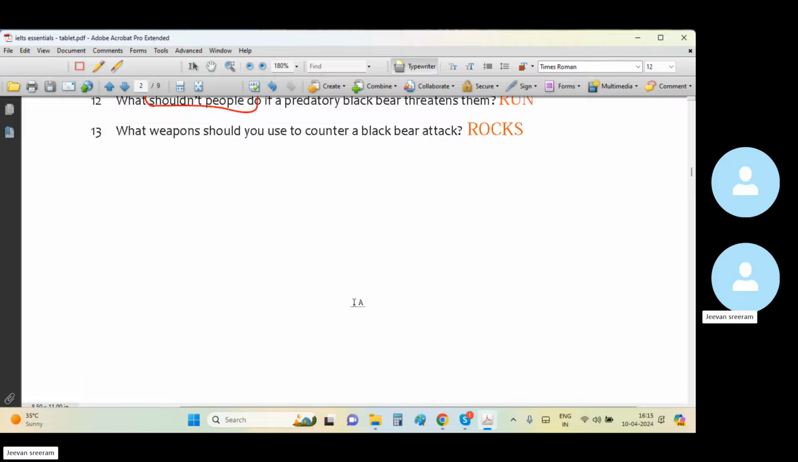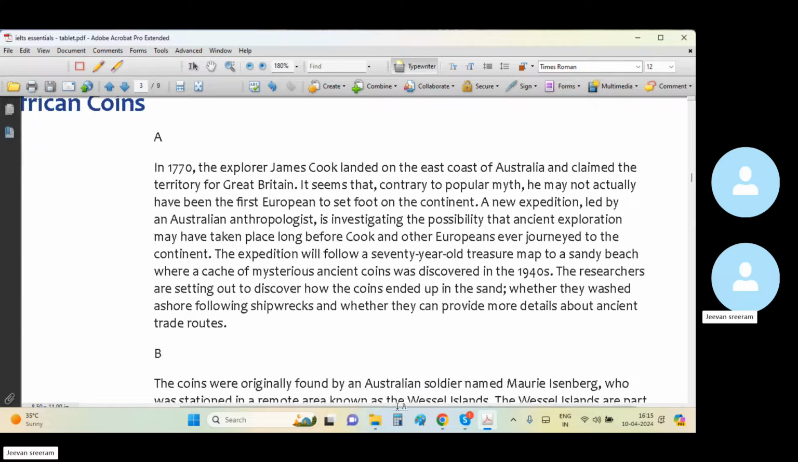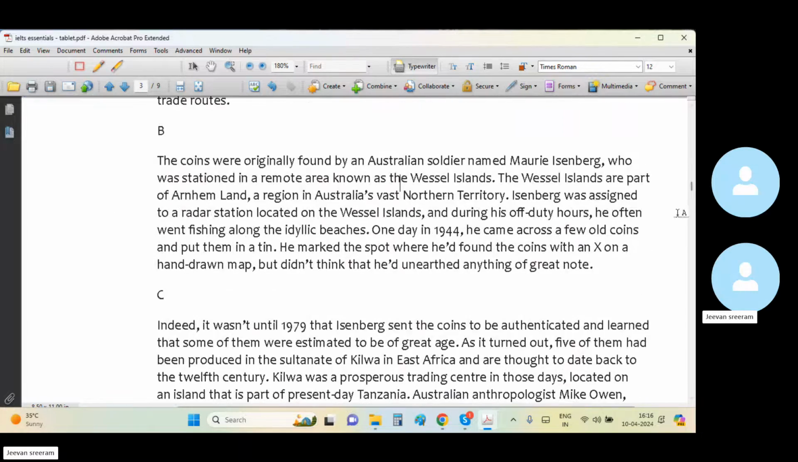What's the next passage? African coins is one of the easier passages you can do at home, and then we may have a discussion in the classroom. Instead, it is better to attempt the third passage.